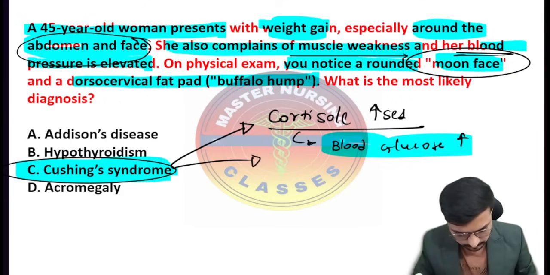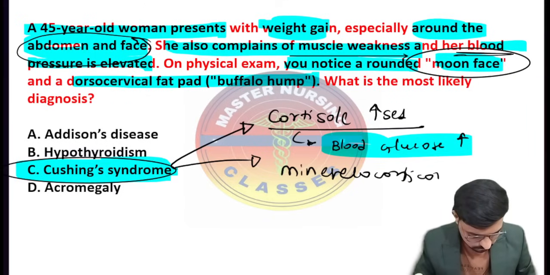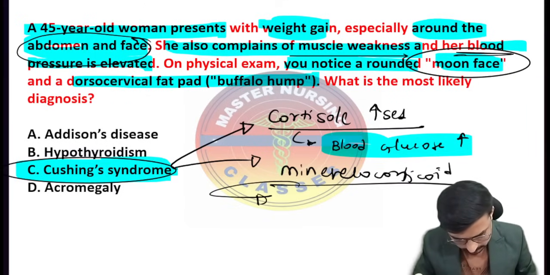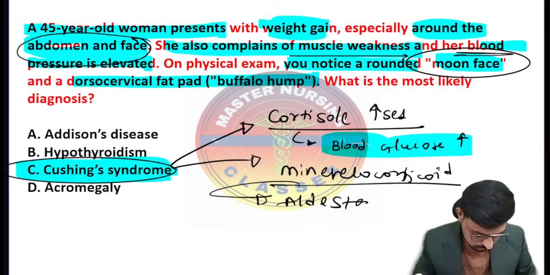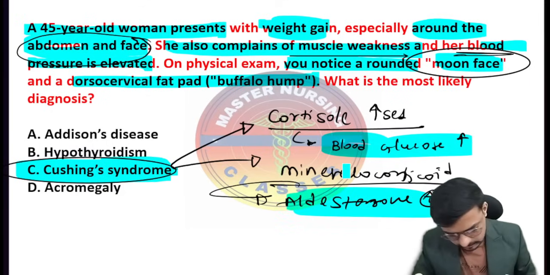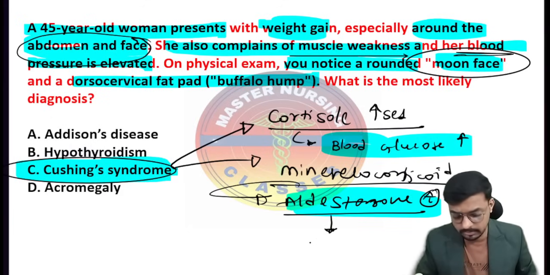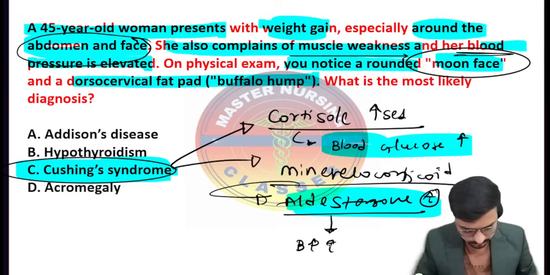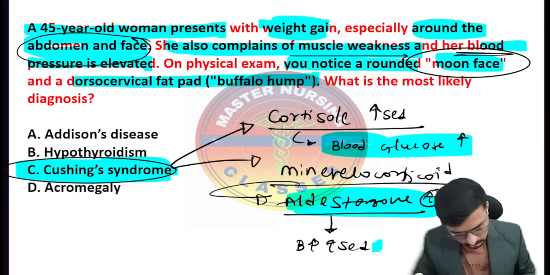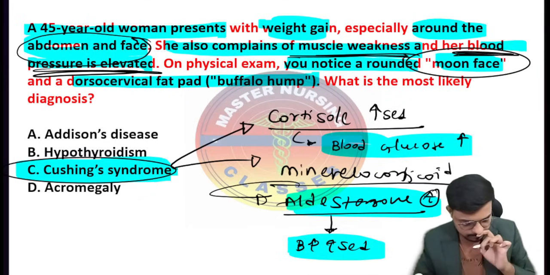Along with this is the mineralocorticoid, that is aldosterone, which is also increased. Aldosterone increased means it will reabsorb sodium, and reabsorbing sodium means it will reabsorb water also. Sodium and water reabsorption means the blood pressure will be increased. That is what we get in the question: the patient is having hypertension. Her blood pressure is elevated. Very important.